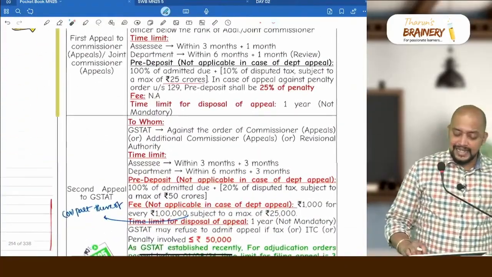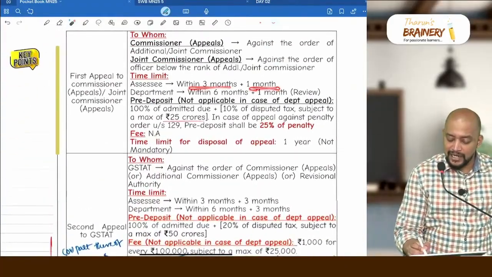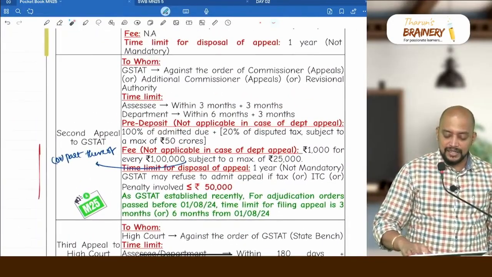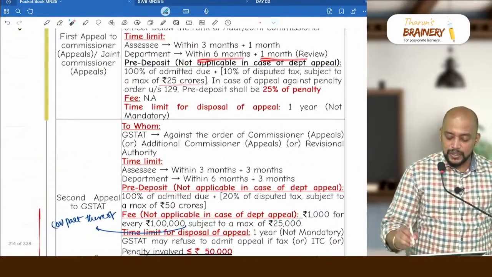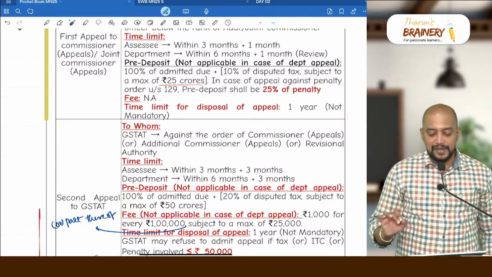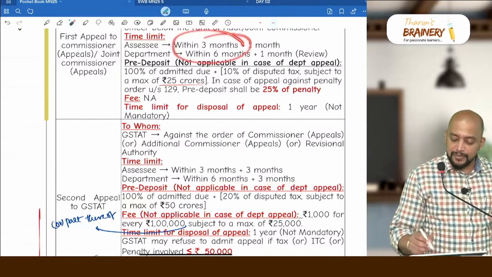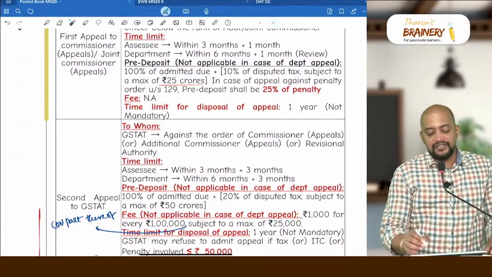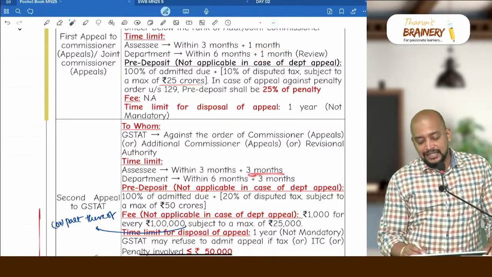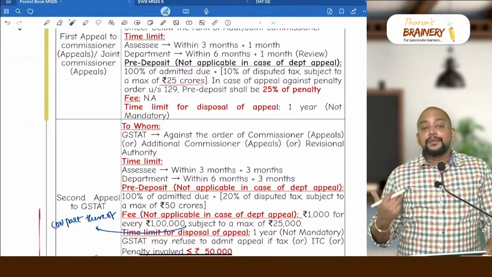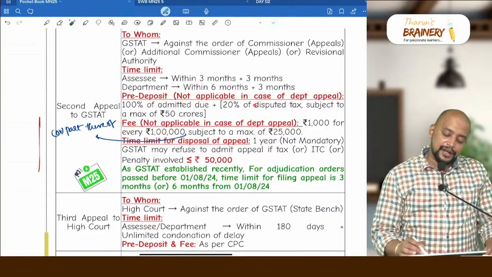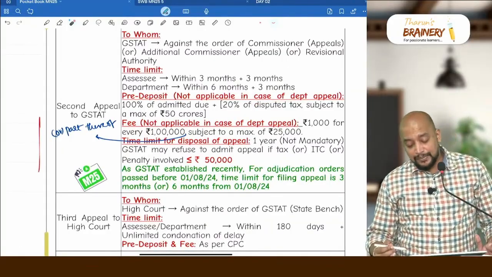Time limit here, easily remember, 3 plus 1, here 3 plus 3. So 3 months plus 3 months, and there 6 plus 1, here it will be 6 plus 3. So same copy paste, 3 months, 6 months, 3 months, 6 months, just the condonation of delay will change. In the first case it is 1 month, next case it will be 3 months. And pre-deposit, is there a pre-deposit? Yes, but this is not applicable in case of department appeal. How much is the pre-deposit?